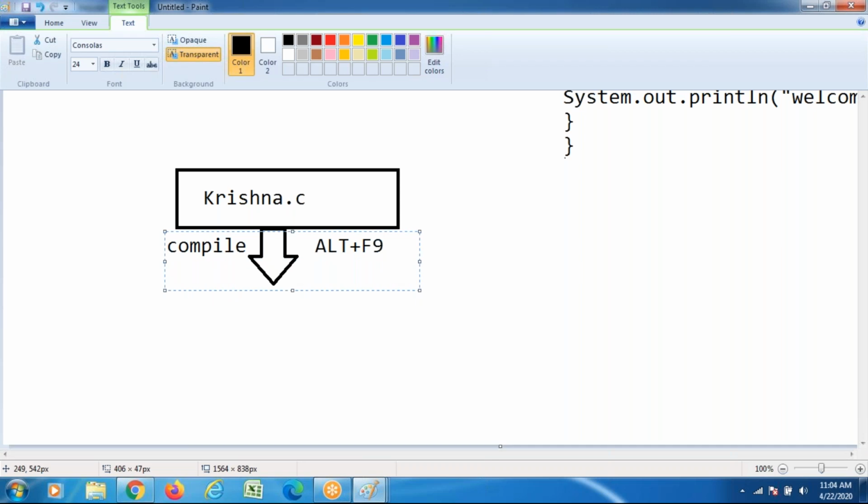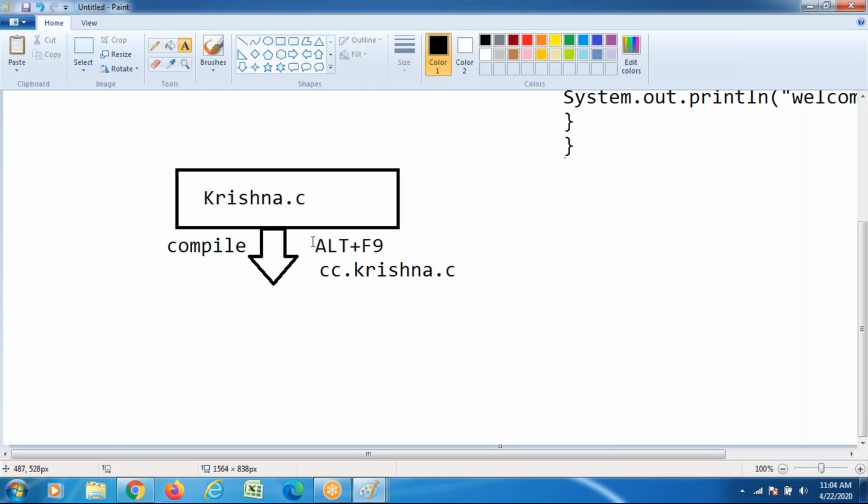In a Linux environment: cc file name dot c. Save the C program with a dot c extension; there is no problem with the name you give. Windows-based compiling is Alt plus F9; Linux-based compiling is cc file name dot c.